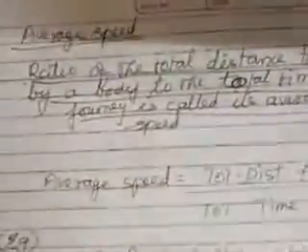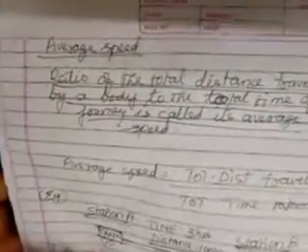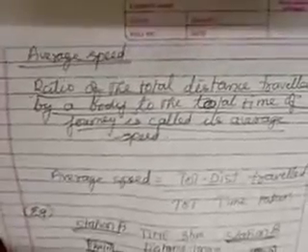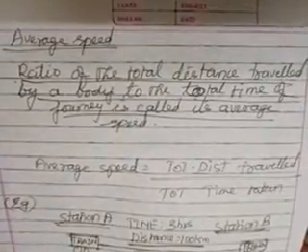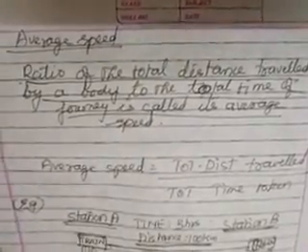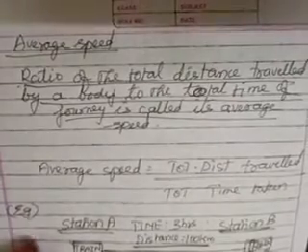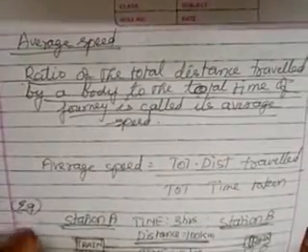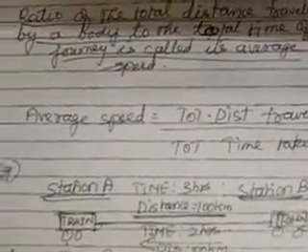The last topic now today. We are coming to average speed. Children, let us understand what is the meaning of average speed. The ratio of the total distance traveled by a body to the total time of journey is called its average speed. Already I have learnt in 7th standard. You know how to calculate the average speed also. Average speed is equal to total distance traveled by total time taken.